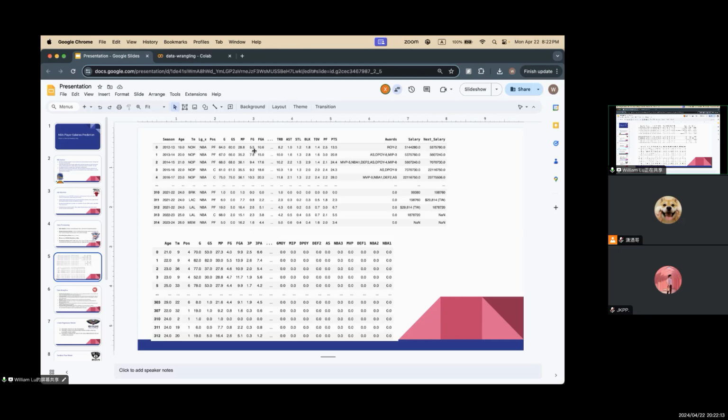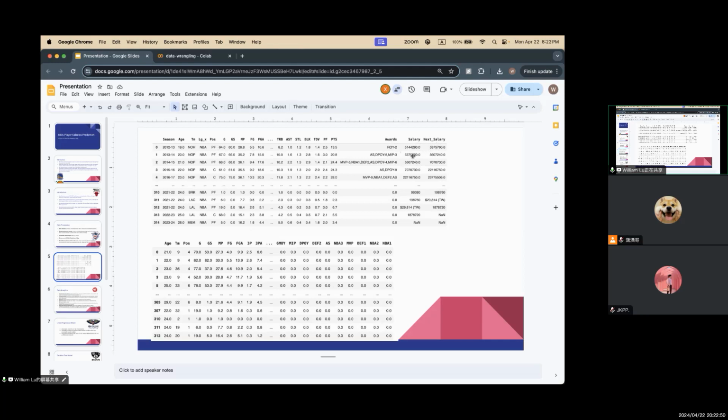But statistics such as the age, the position, and the player stats are the factors that will influence the player salaries. We also have an awards column here, as you can see on the right. It's like ROY2, which means Rookie of the Year 2, and the 2 here means the second place of this award. We're going to turn this column of data into dummy variables, as I will show in the code later.